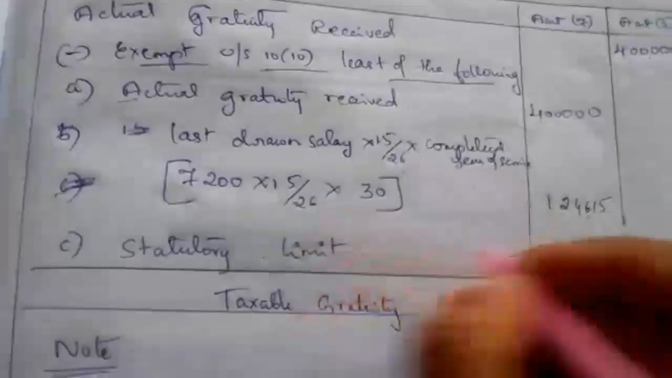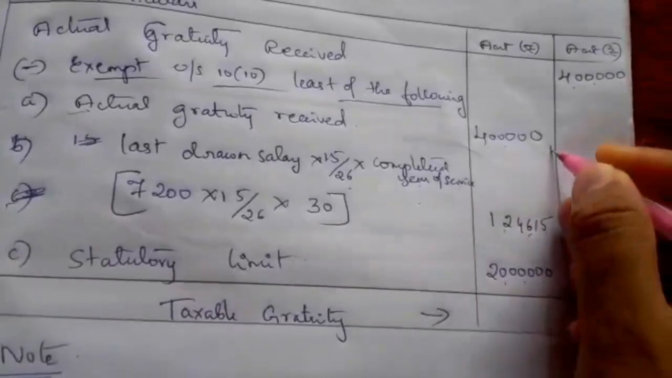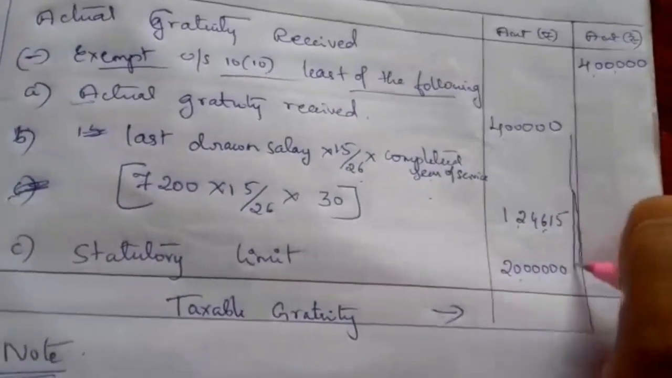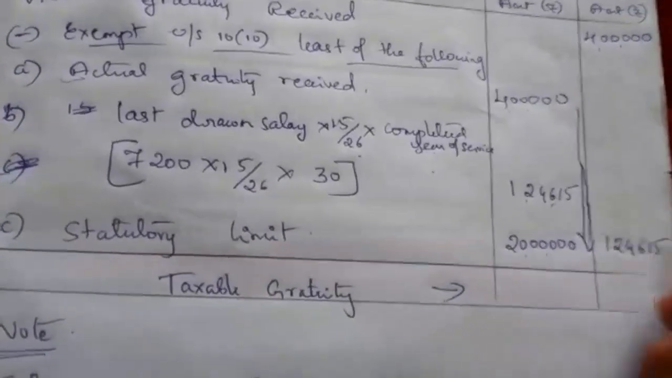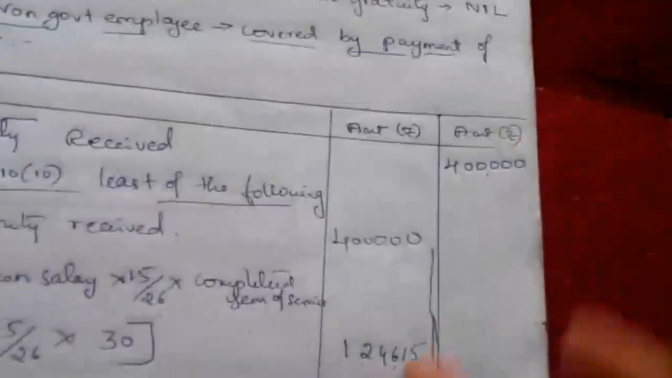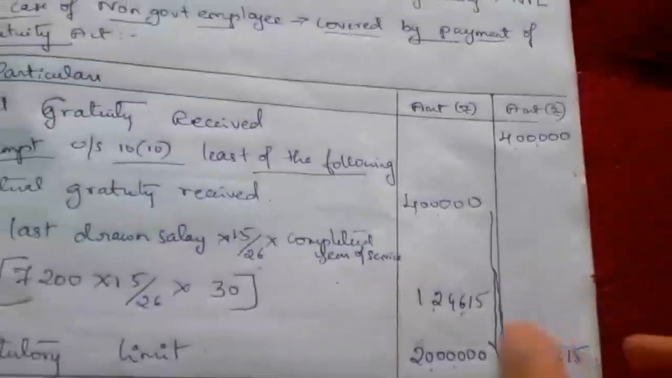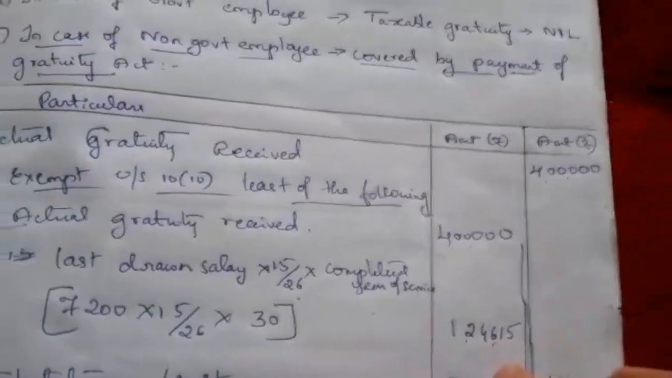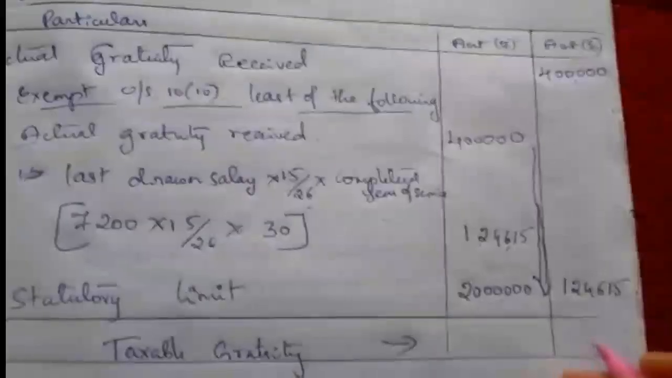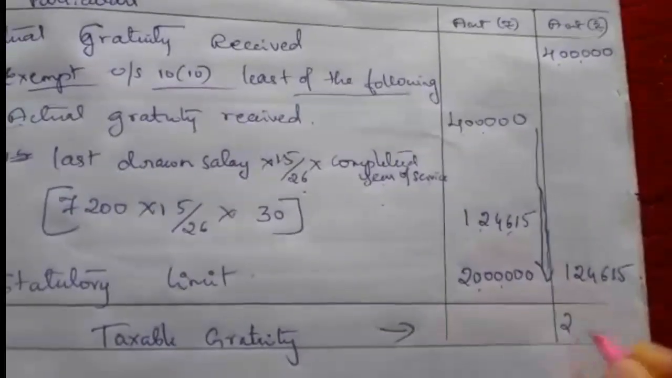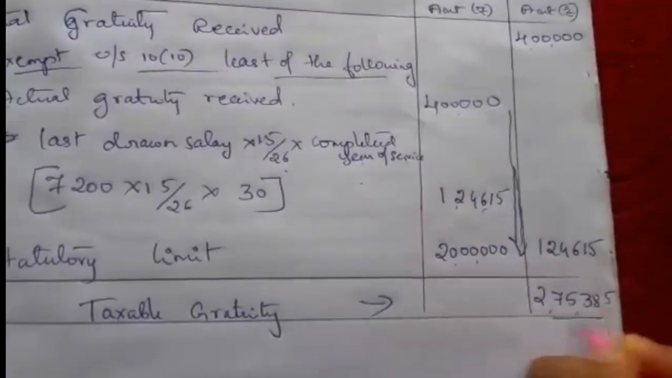We get the value 1,24,615, and the statutory limit here is 20 lakh. So whichever is least of the following we have to take. Whichever is least is 1,24,615, which is the exemption he is going to get for the 4 lakh gratuity received. That exemption, or tax-free gratuity, we have to deduct from the actual total gratuity received. So the balance is taxable gratuity. The balance is 2,75,385, which is the taxable gratuity here.